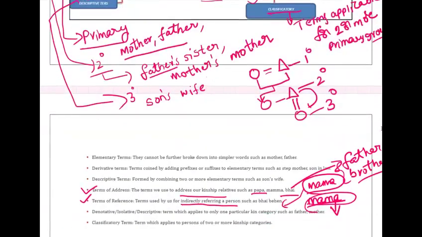Next, denotative, isolative or descriptive. So denotative, isolative, descriptive term is very limited. We cannot use it for other ones. Applicable only to one particular kin group. It applies to only one particular kin group in a category such as father and mother. Isolative means in isolation. That means we cannot use it for other persons. Isolation means separate.